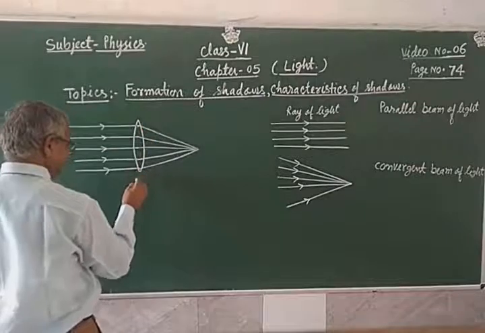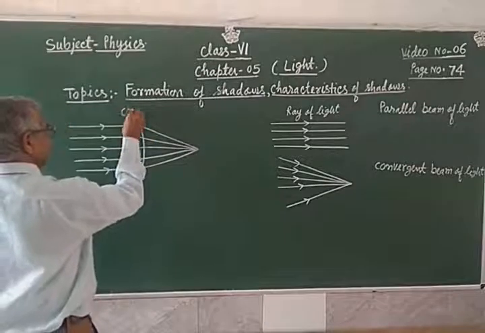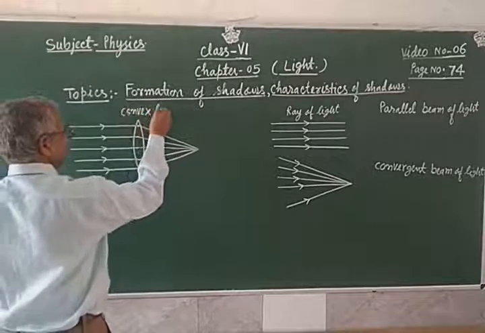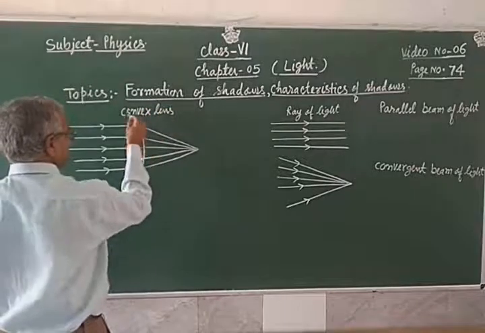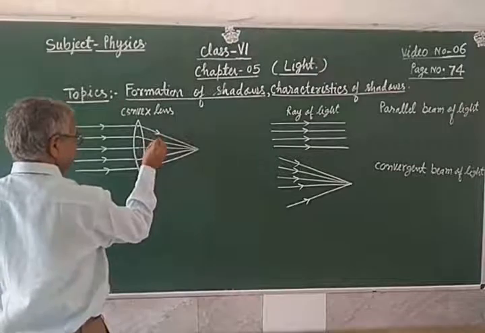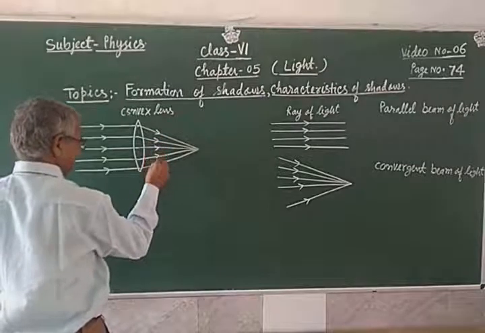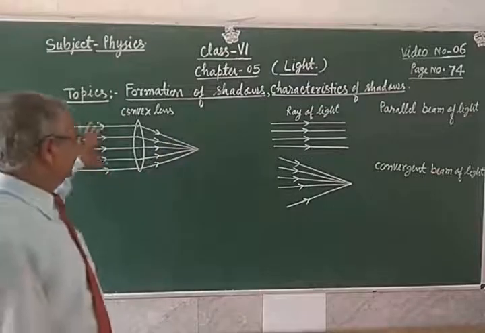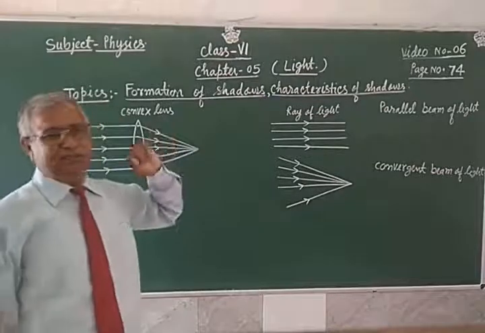This is the convex lens, and these rays after passing through the lens, they converge, they meet at a point.